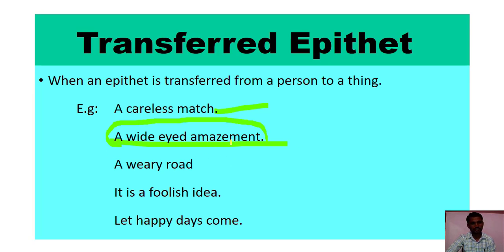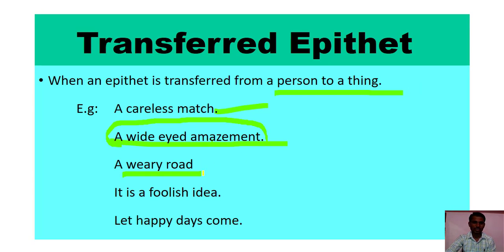So here an epithet of a person is transferred to a thing. Especially persons and animals and other insects or creatures have eyes. But here amazement has no eyes at all. But the poet used a wide-eyed amazement. So here a person's quality is transferred to a thing.